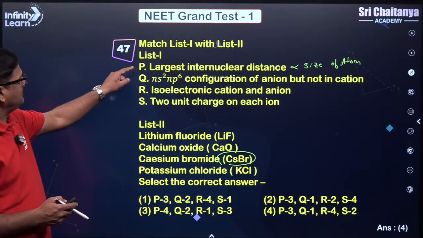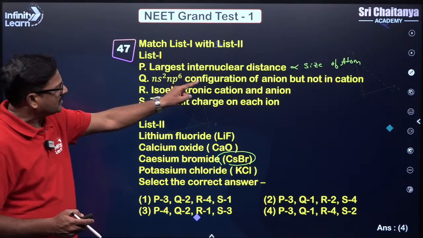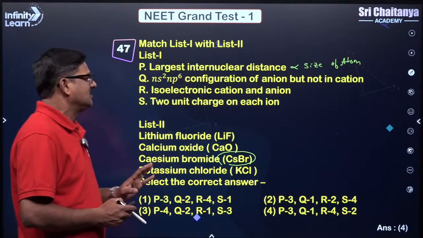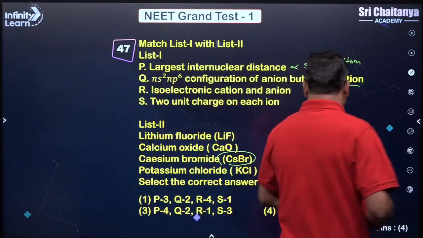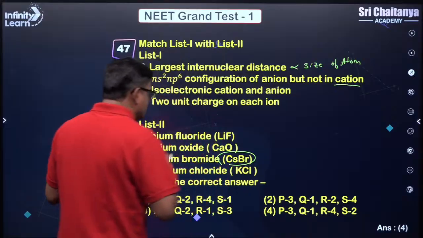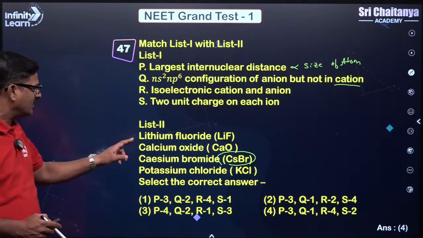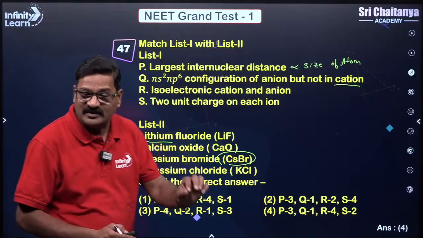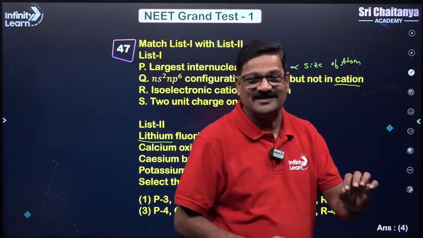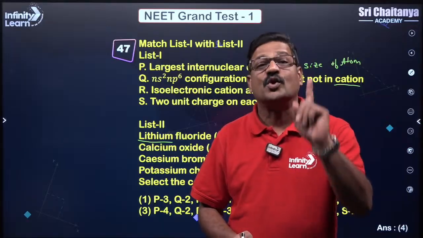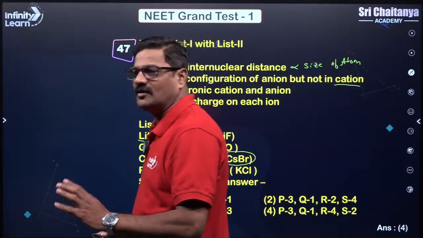Similarly, ns2 np6 configuration of anion but not cation. So ns2 np6 is not there with the cation. Which case is it? It is lithium fluoride. Lithium does not have the inert gas configuration. It is ns2, the helium configuration. Are you getting it, Kirti?